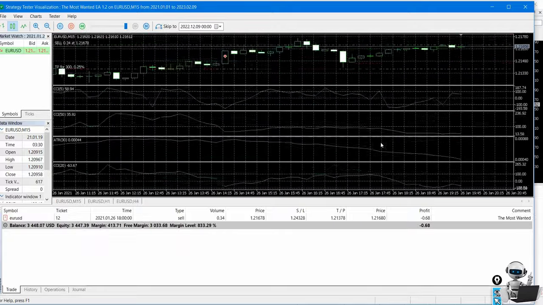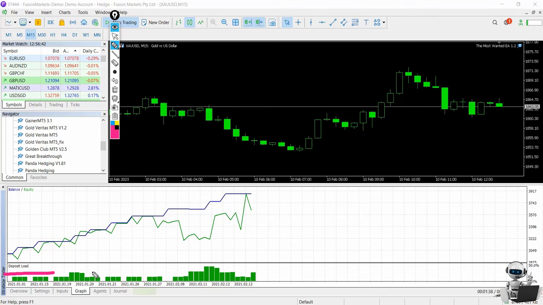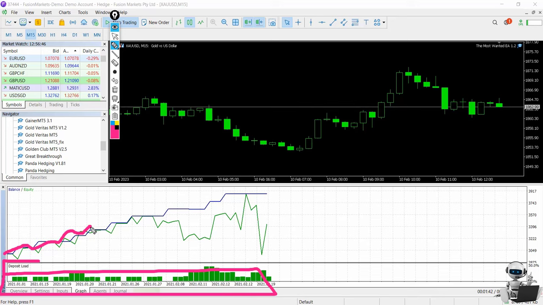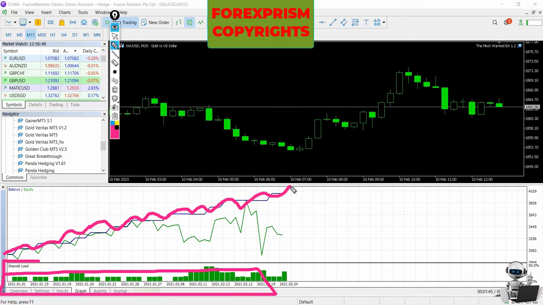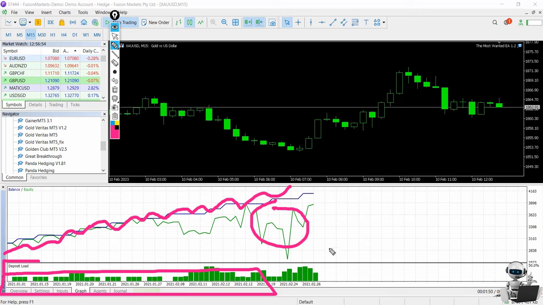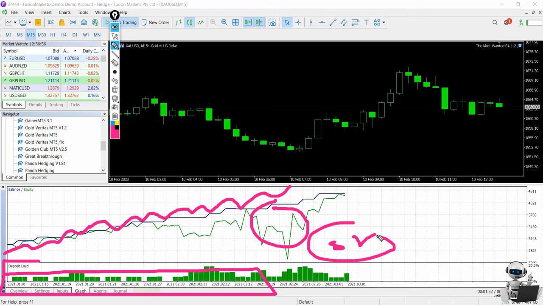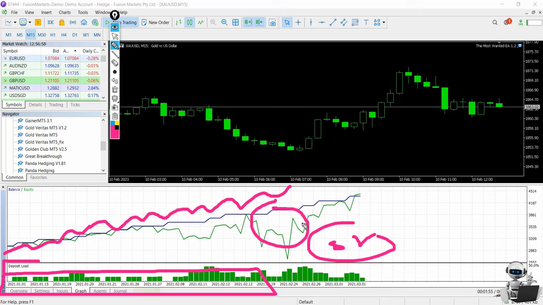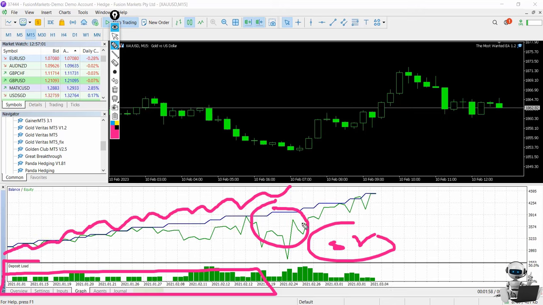For the graphic of this EA back testing, you can see we have some trades here on this history, and the result is currently ongoing, but you also have some drawdown here. This probably happened maybe because the stop loss is a little bit big, that's why this happened. So we need to wait until the back test is finished, and then I will be back and analyze the results.